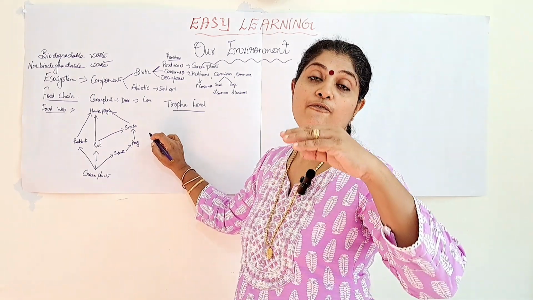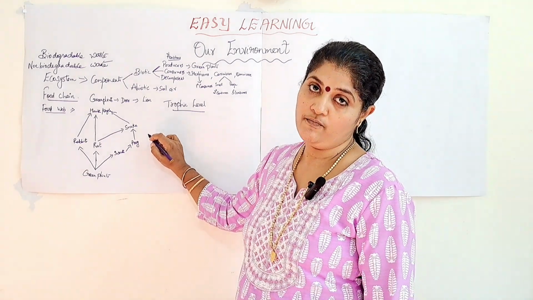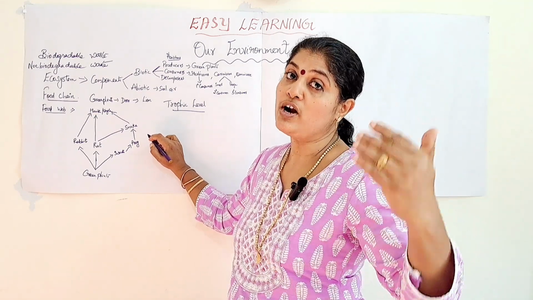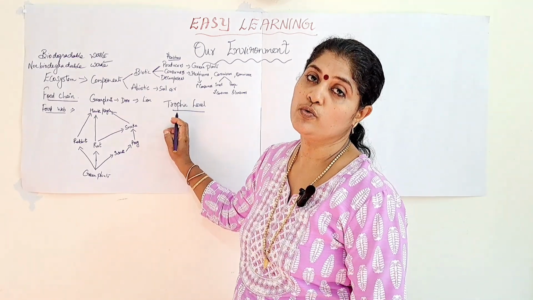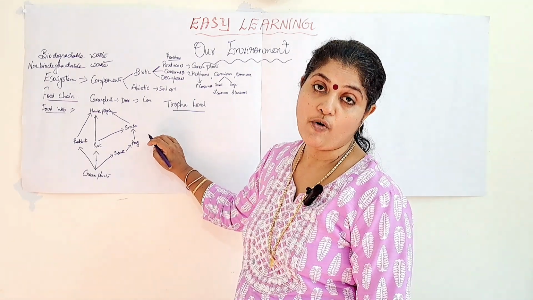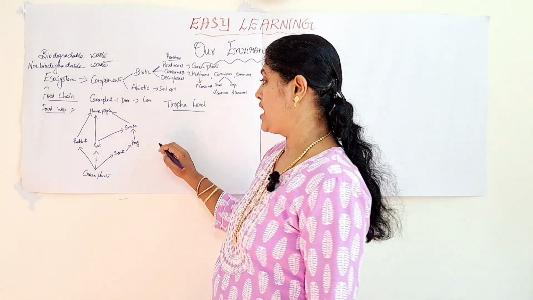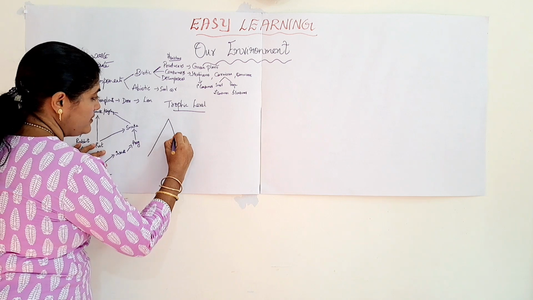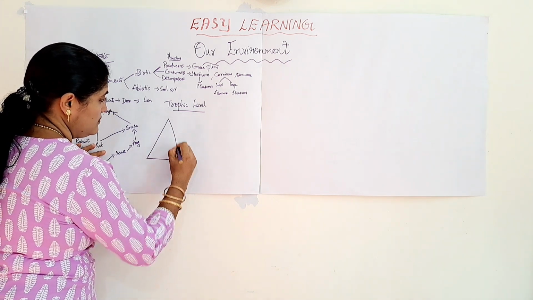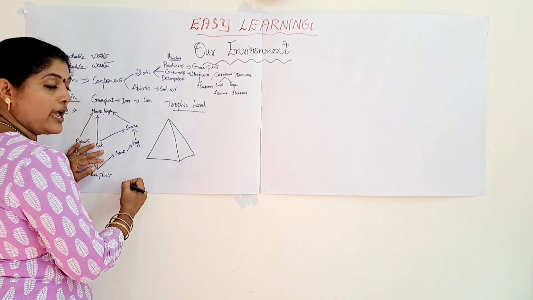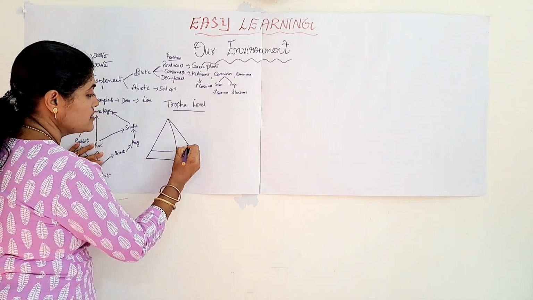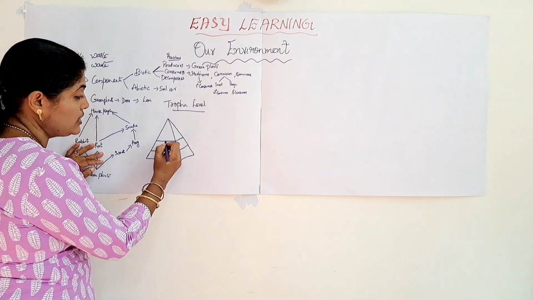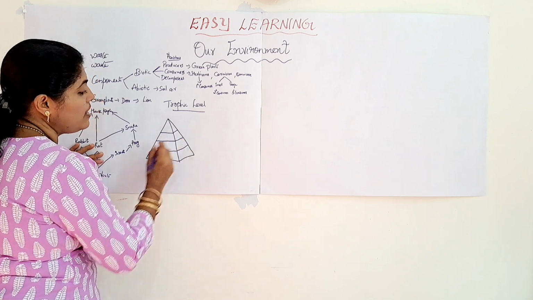Like that, the different steps involved in the food chain in which one organism consumes the other organism, or the transfer of energy or food takes place from one organism to the next organism, that is known as the trophic level. So it can be written in the form of a pyramid or in the form of a flow chart with boxes. So here, if this is the pyramid, in the form of pyramid also you can write, this is the producers, herbivores. Herbivores are known as the primary consumer. Then comes the secondary consumer and tertiary consumer.